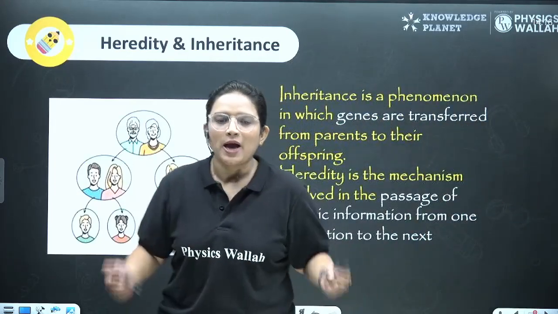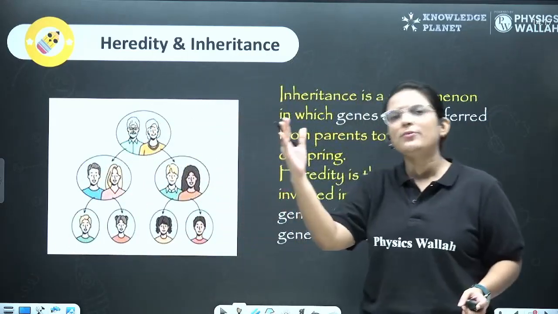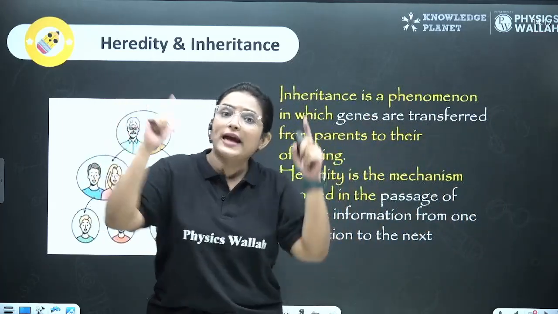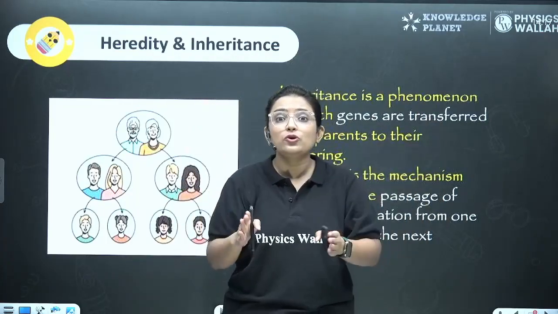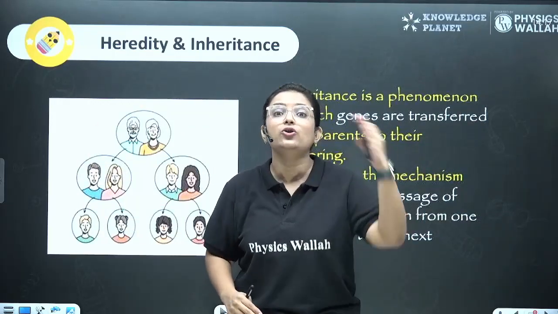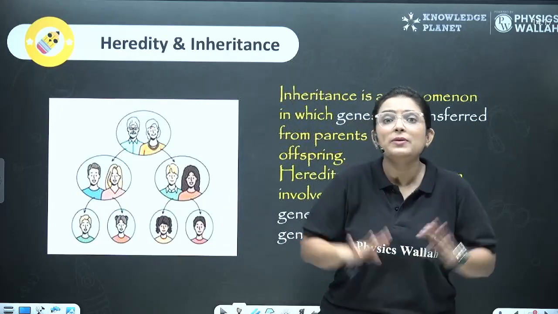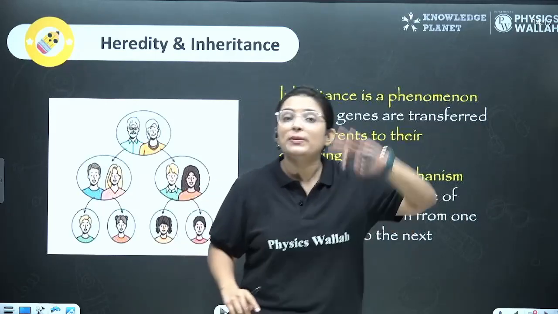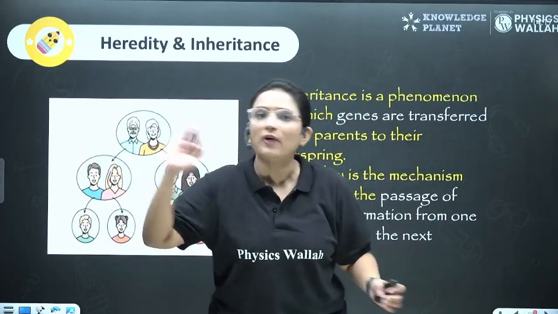Why is it so? Because we know that the human undergoes sexual reproduction. And in sexual reproduction, they will have two parents, male and a female. Now, they will form their gametes, male gamete and female gamete. And these gametes will fuse to form the zygote. And the zygote will completely develop into a new organism. And these organisms will have characters which will be a mix of both, but not equally, right? It would be a mix of maternal characters that come from mama and paternal characters that come from their father.